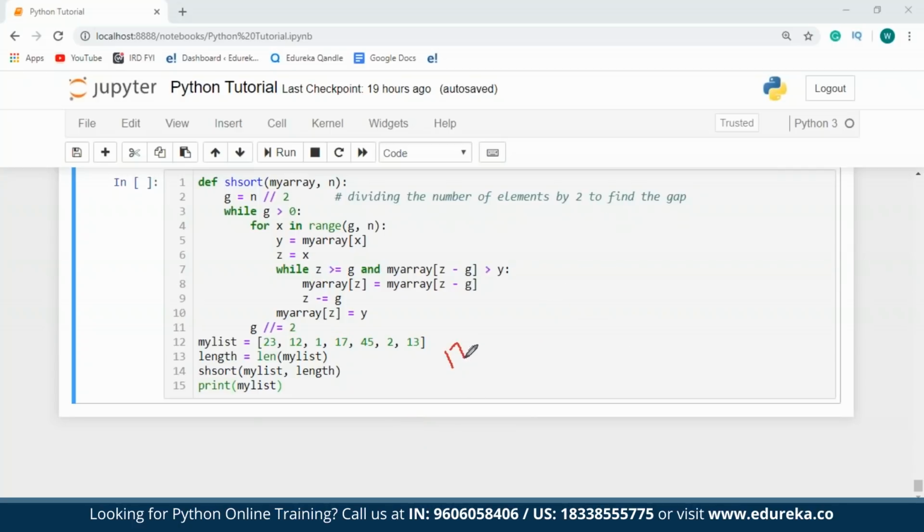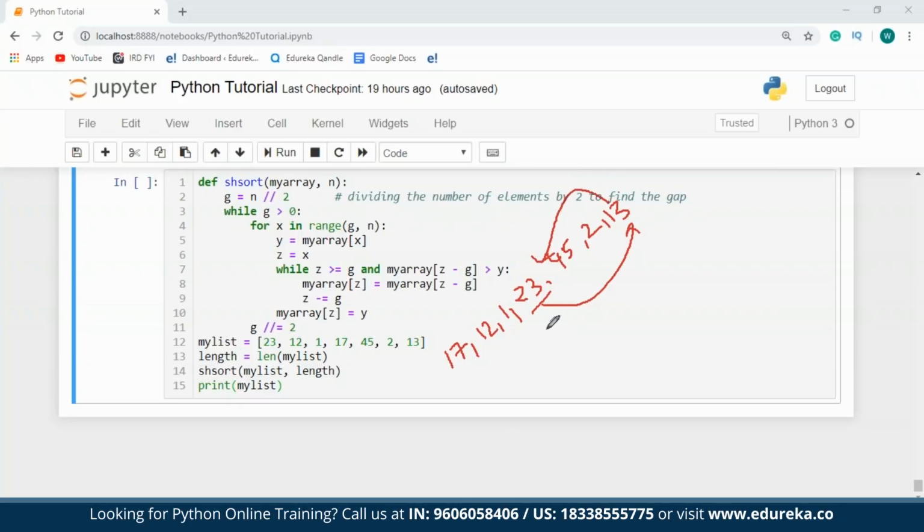And then after the first iteration, I'll have 17 followed by 12, 1, 23, which was swapped with 17, 45, 2, and 13. So for the next iteration, I'm going to check 23 with 13. Now this is because I'll have to check after the gap of 3. So since 13 is less than 23, I'm going to swap these elements.